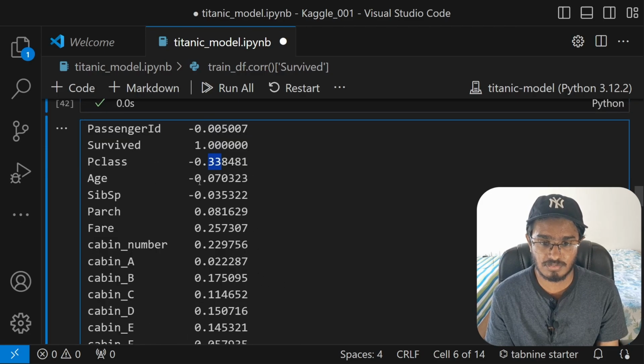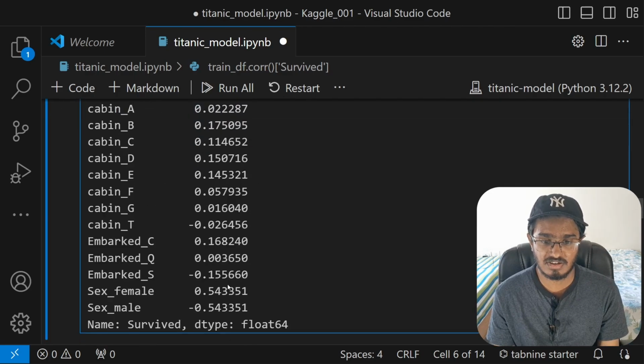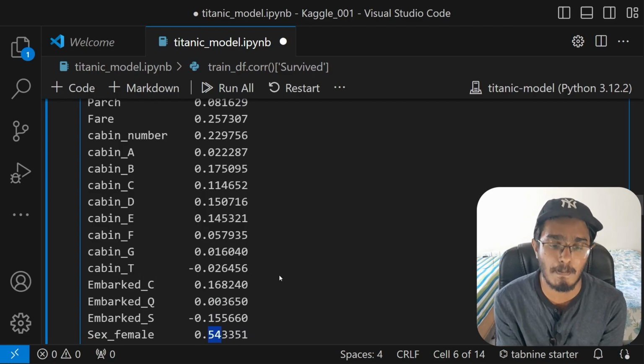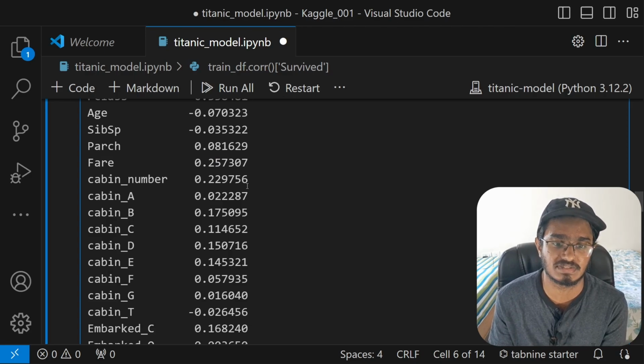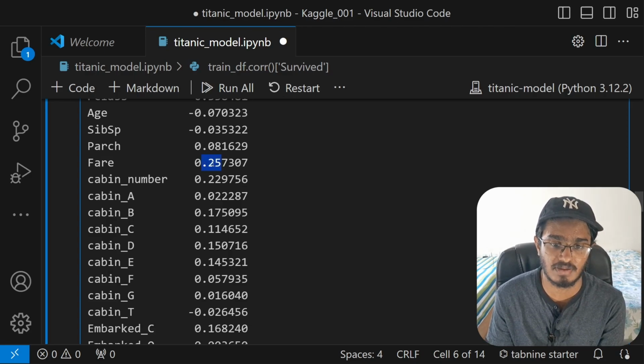And then from over here, we see that the very strong indicator is p class. And then I also see that the gender part, for some reason, gives us maximum correlation as well. And then I also see cabin number, which is okay-ish. If the cabin number is higher, we get a better chance of the person surviving. We also look at the fare, the higher it is, the more the chances of them surviving.